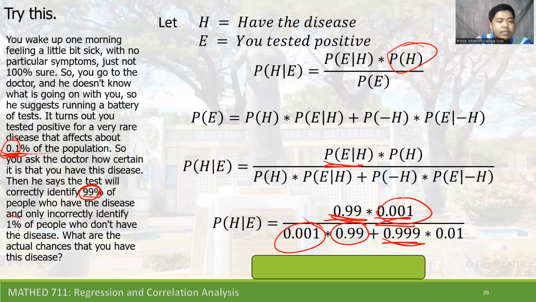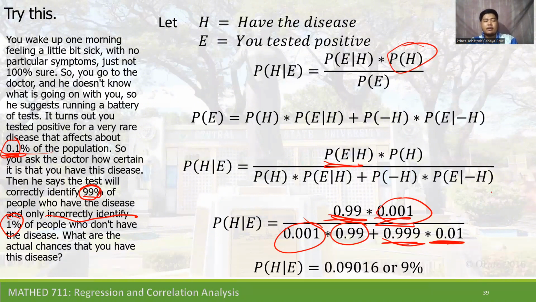It is the incorrectly identified. You are tested positive, but you don't have the disease. So we have 1%, or 0.01. That is the probability of being tested positive given that you do not have the disease.